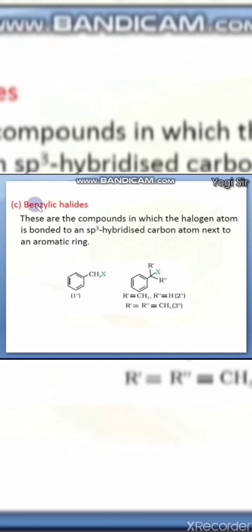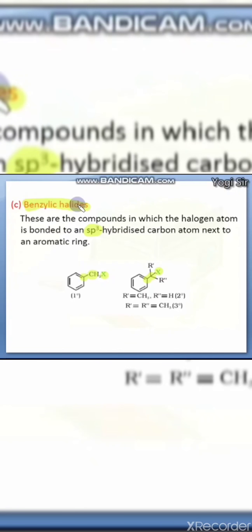Next is benzylic halides. In this the halogen is again attached on an sp3 hybrid carbon, right? And that carbon is directly attached to a benzene ring, or you can say an aromatic ring. This carbon is attached on the benzene ring, and on that carbon the halogen is attached.